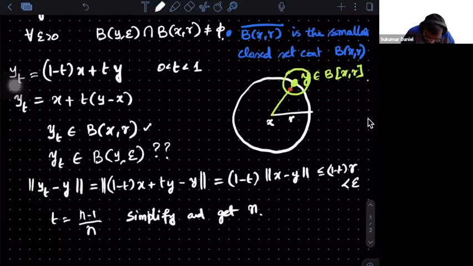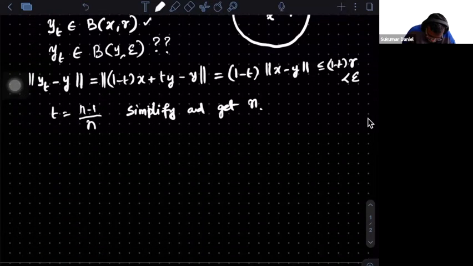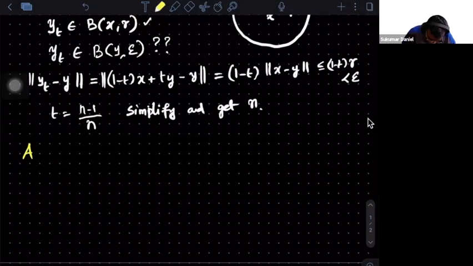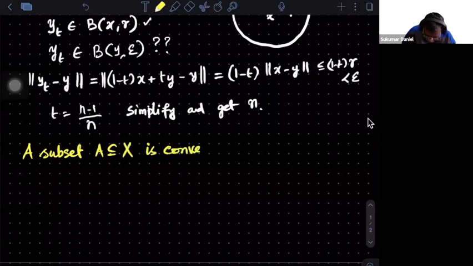Anyway, this brought us to this definition: what is called a convex subset. A subset A of a linear space X is convex. In fact, to state this you don't even need a normed linear space; a vector space is enough. A is convex if, what is the definition?